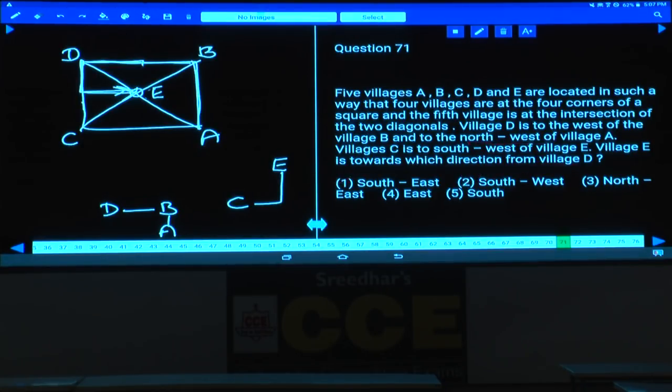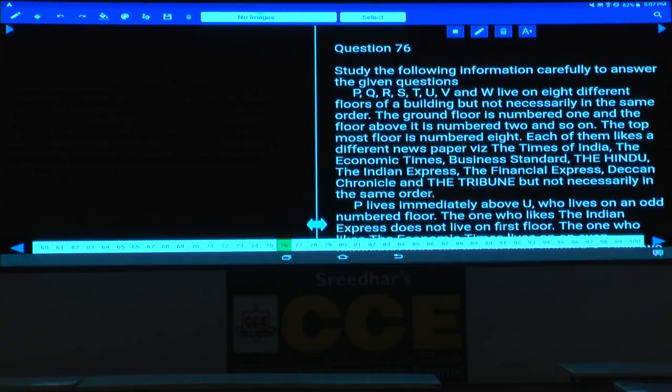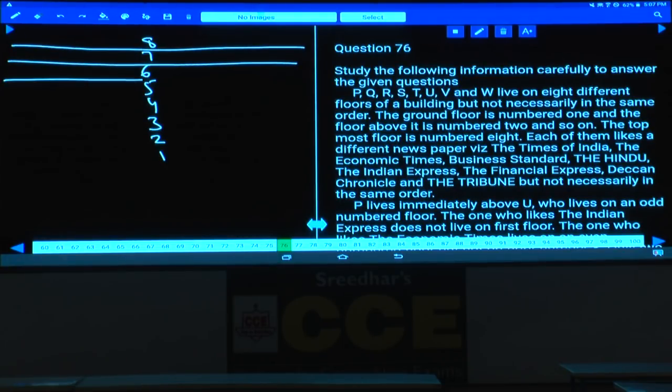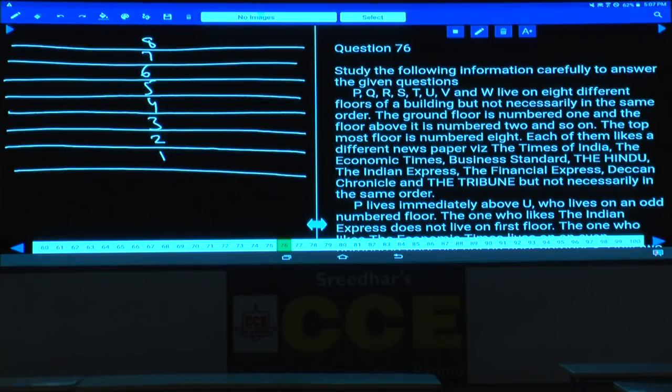Now question number 76 to 80, what is the information given here? P, Q, R, S, T, U, and W live on 8 different floors of a building, but not necessarily in the same order. 8, 7, 6, 5, 4, 3, 2, and 1, isn't it? And the other parameter is regarding the newspaper they like.